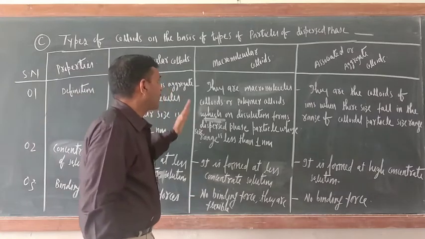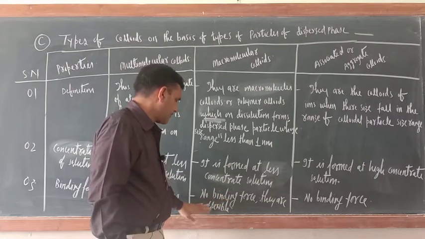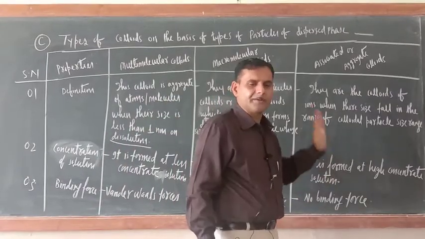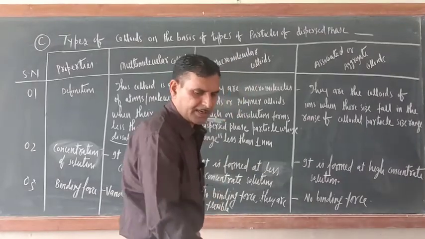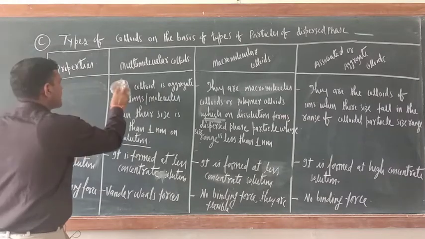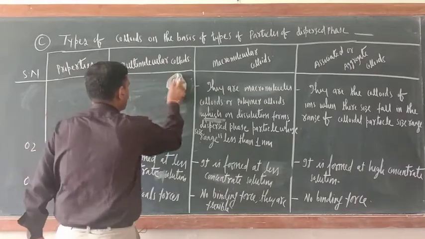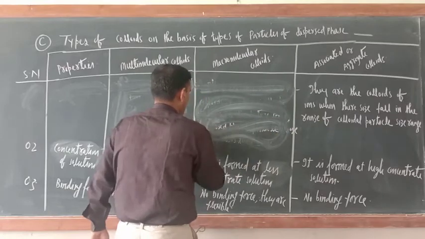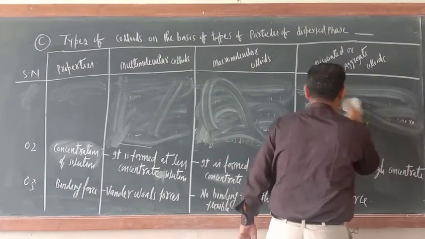What about macromolecular colloids? Here no binding force is there, or they are flexible. No binding force, they are flexible. Here also, no binding force. It doesn't mean that only 3 characteristics are there. Some other characteristics are also there. So here I am writing the fourth number. The column is same, but the points are different. Just try to understand, I will teach those points one by one.